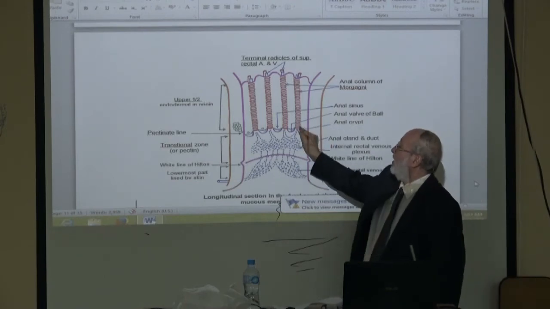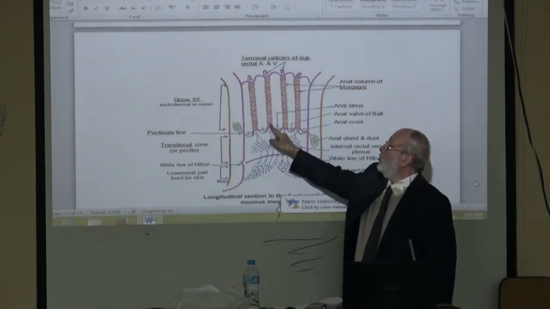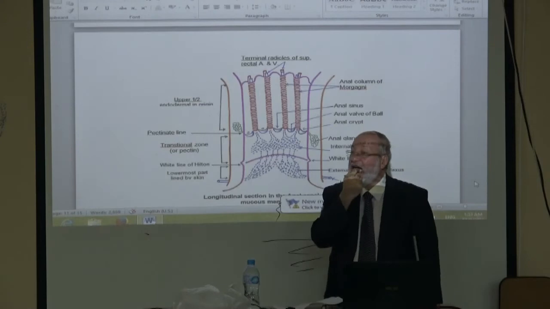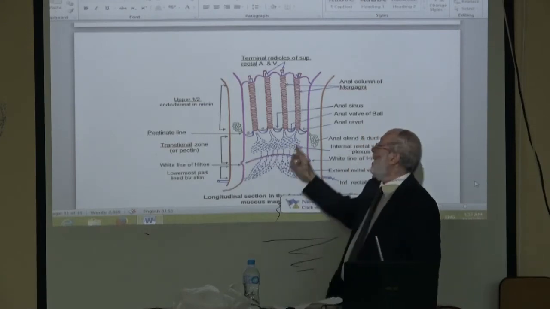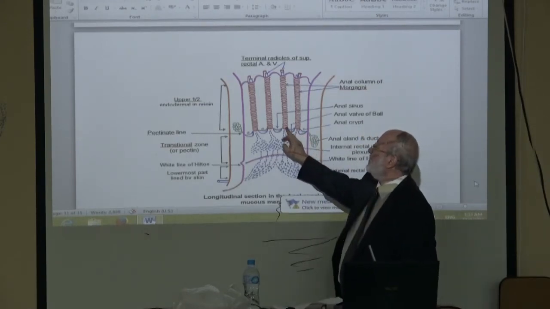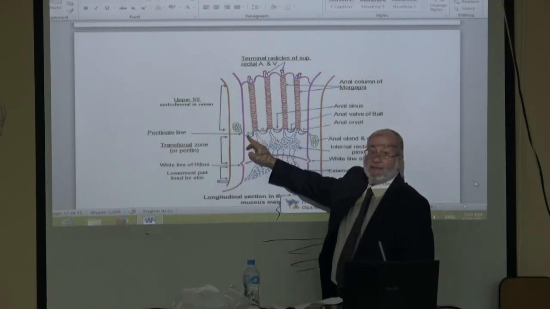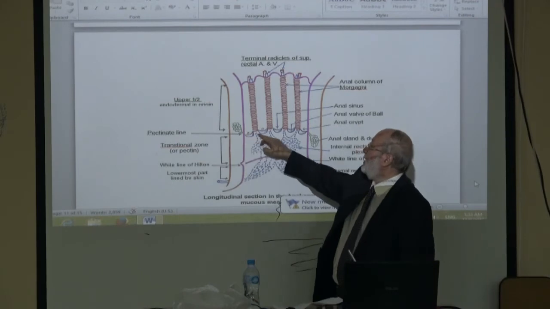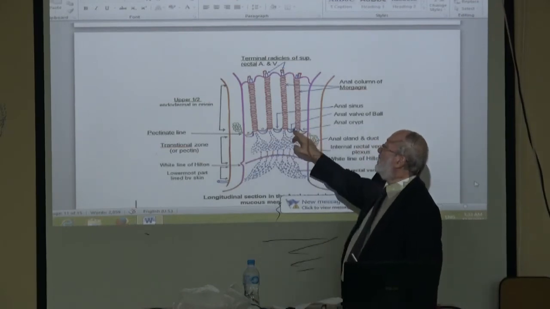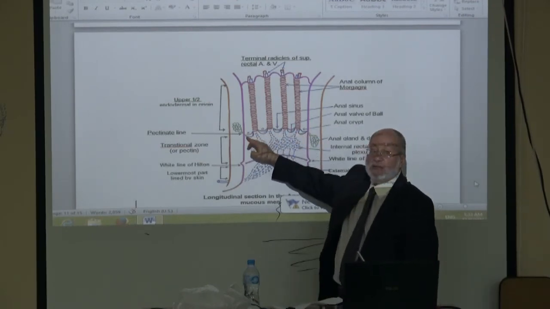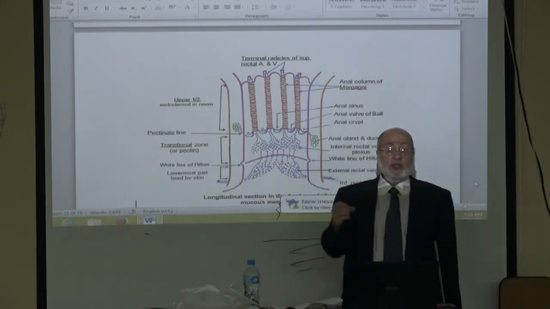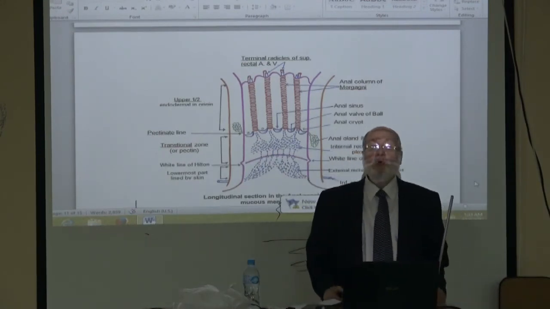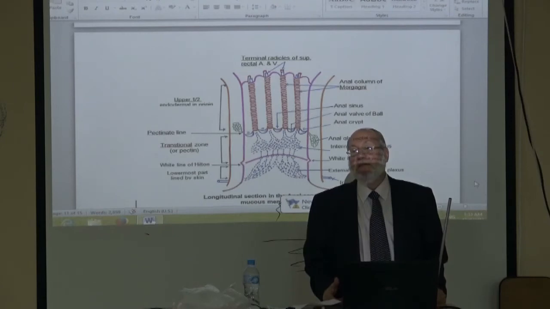It is a curved line, curved like the arrangement of teeth. It is called the dentate line or pectinate line. Therefore, the dentate line and the pectinate line leave these mucosal folds as a memory of the rupture of the proctodeal membrane or cloacal membrane.